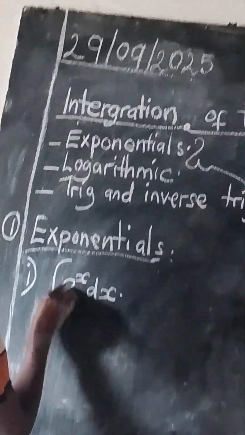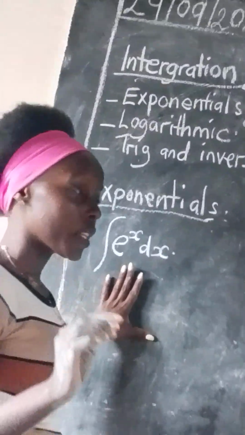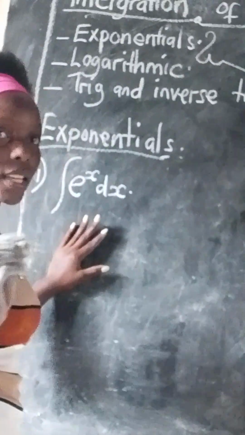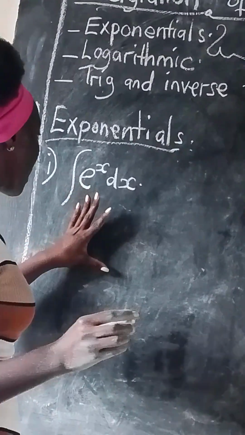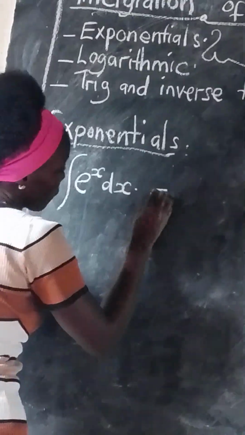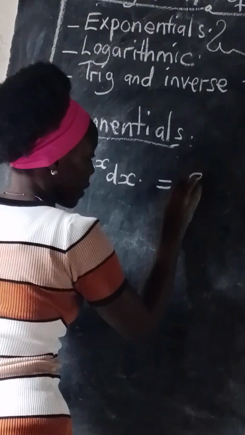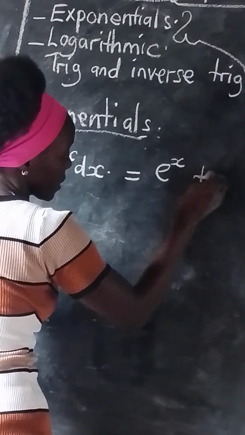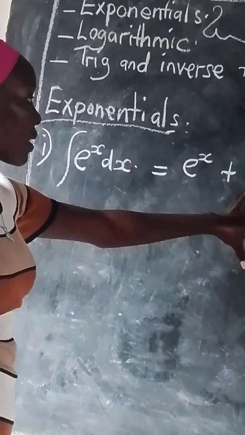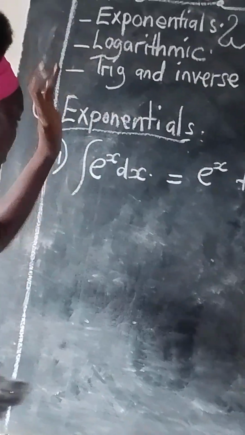If you integrate any exponent, it does not change. An exponent remains as an exponent. If you integrate the exponent of x with respect to x, it will give you the final answer as exponent of x plus its constant c. This constant c is our integral constant.